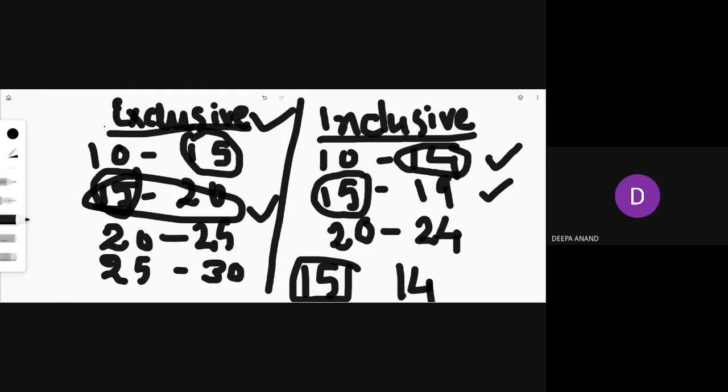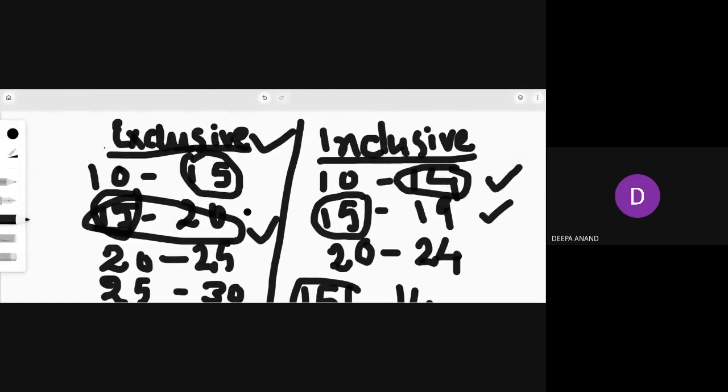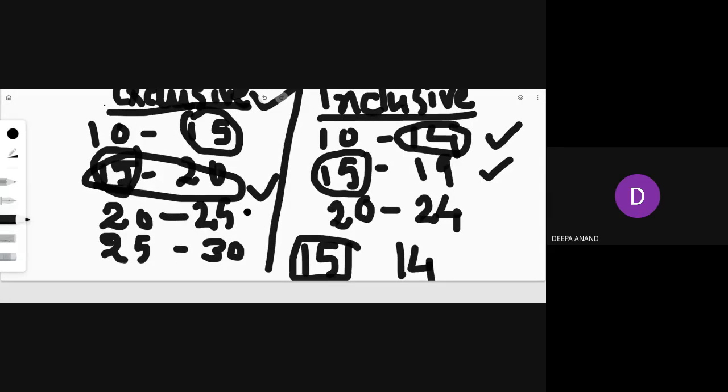So how can you find out the midpoint? Midpoint is lower limit plus upper limit divided by 2. Midpoint is the value lying between the lower and upper limit.